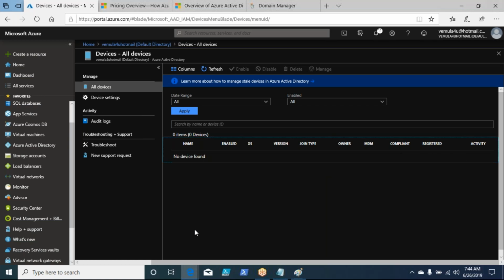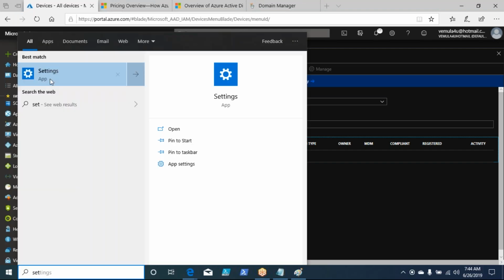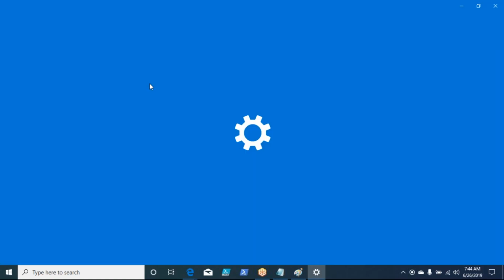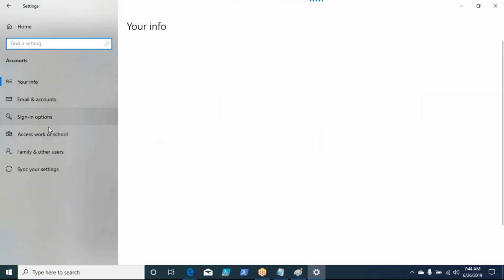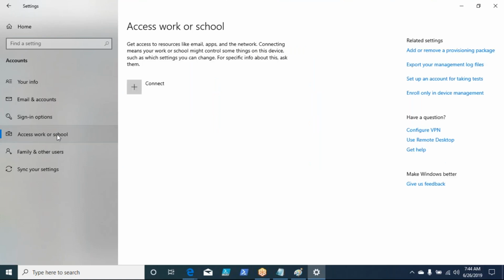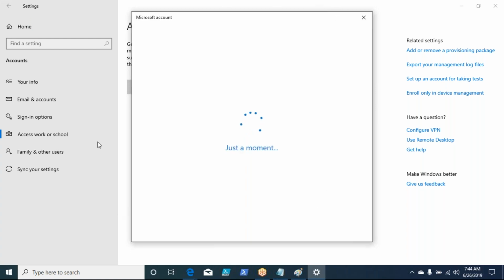If you want to add a device, you can add a Windows 10 device. You can add an Android OS device. You can add an iOS device and Mac device as well. How do I do that? I'll show you where to do it. We'll see if we can add it within the settings of your Windows machine. Mine is Windows 10, so I can quickly show you. Go to the accounts. You see Access work or school. Using this option to connect, you can go and connect your device to your Azure Active Directory.